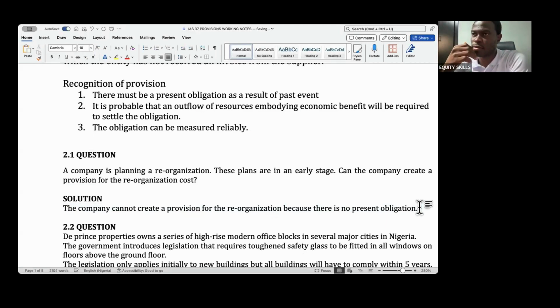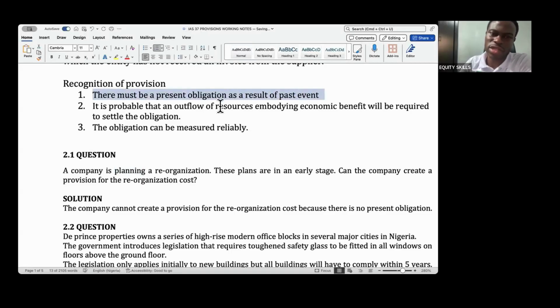So for that reason, they cannot recognize or create a provision for the reorganization costs because they're just planning. And immediately it doesn't meet this one, every other one is irrelevant, because it has to meet everything. Since this one is gone, don't bother looking at the others.